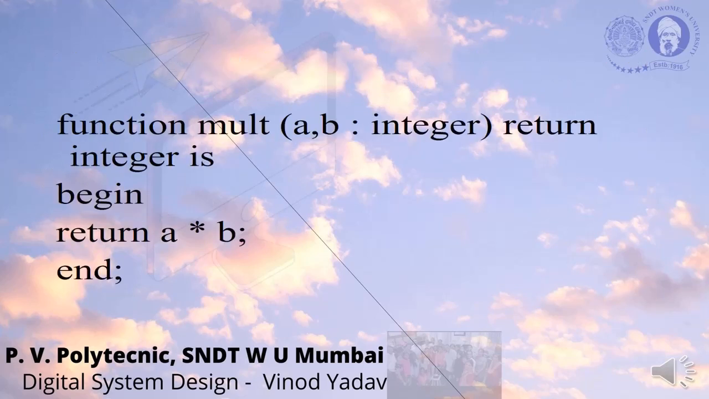For example, if we are using a multiplier again and again, we will say function mult (a, b: integer) return integer is. Then you begin, then you say return a multiplied by b. So you will be returning the value of a and b as a multiplied term, and you end it. This is the way we define functions. You can define a multiplier, a square root, a square, like that.